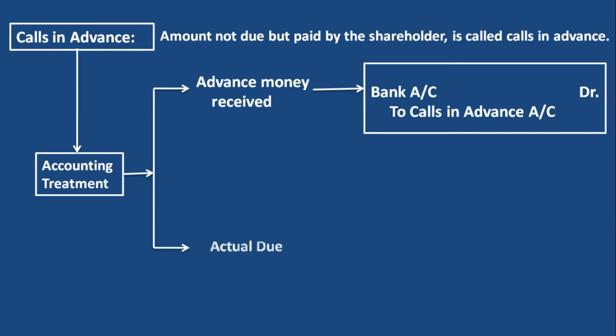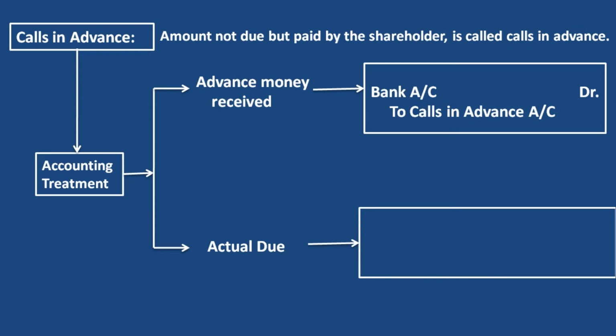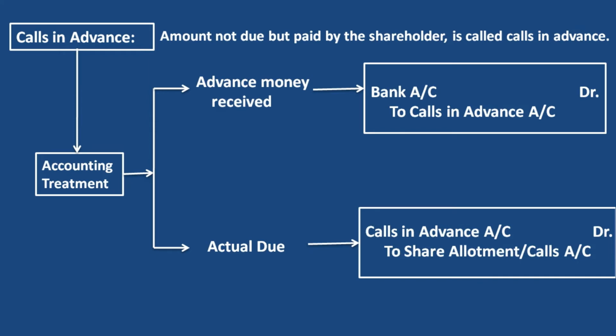Now the next entry, that is the actual due. When we pass the actual due entry, the entry will be calls in advance account debit, because here we don't receive any cash, as I received the cash earlier. In the place of cash I have to debit calls in advance account. That's why calls in advance account debit to share allotment account or calls account.